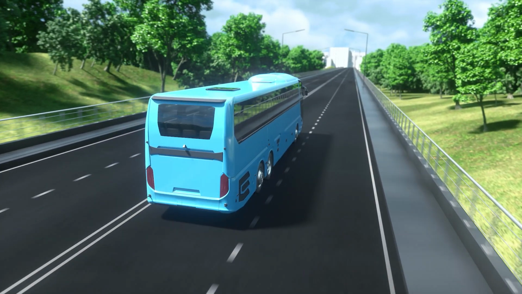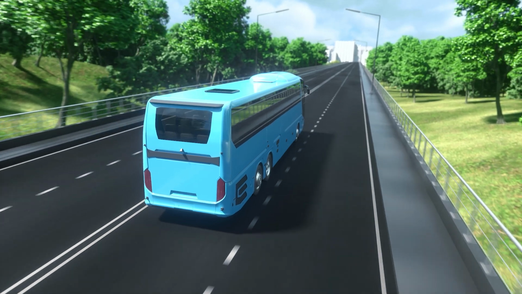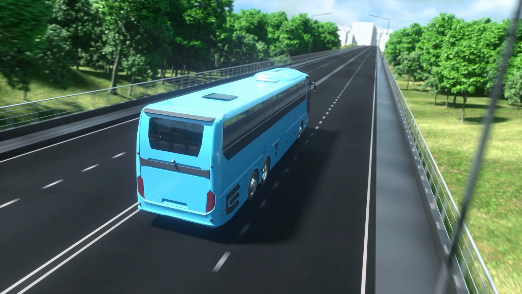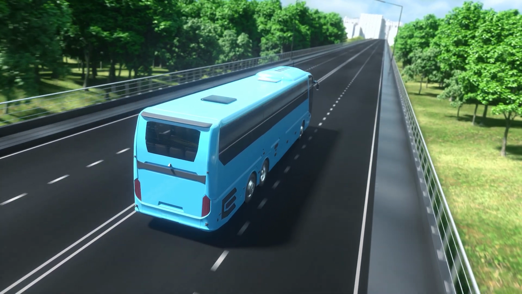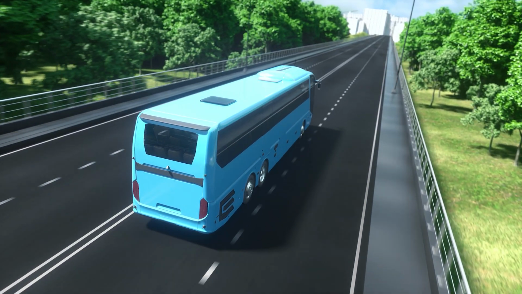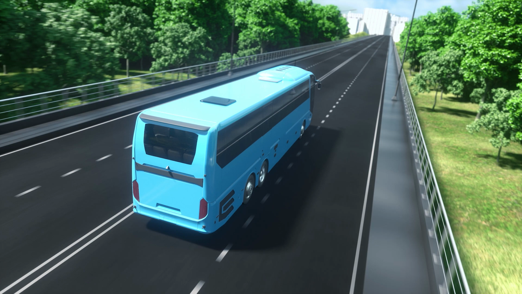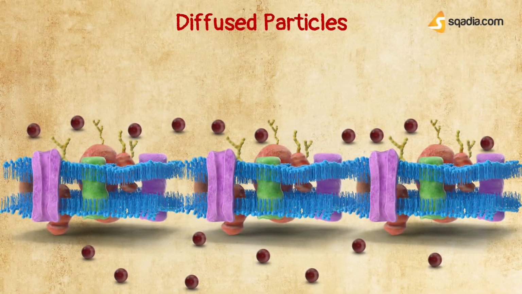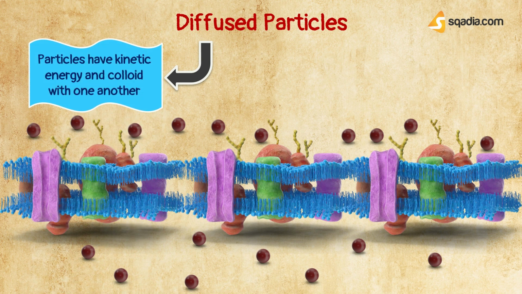Coming back to our example of the bus. Every person in the bus is in motion, so they all are moving randomly. Suddenly, the driver hits the brake, and the person standing at the back falls onto the person standing in front. If these people are particles, then we can say that the particles are colliding with one another, and in return, they are transferring their energy to each other. The energy of these particles will be known as kinetic energy.